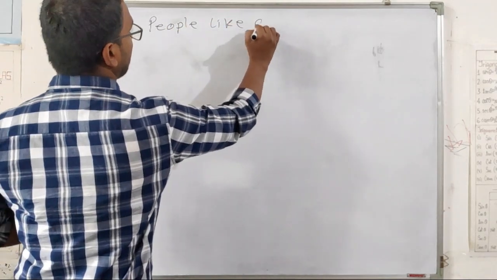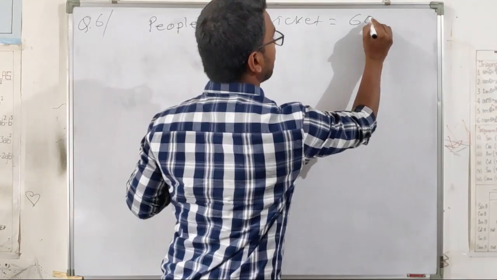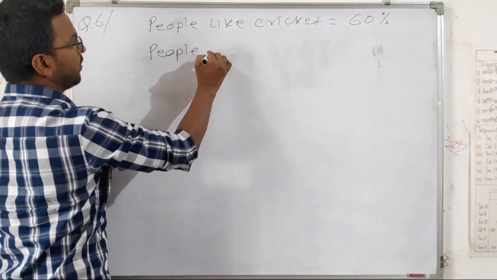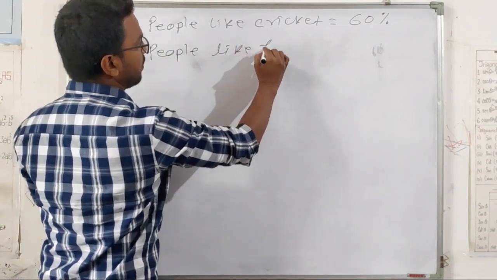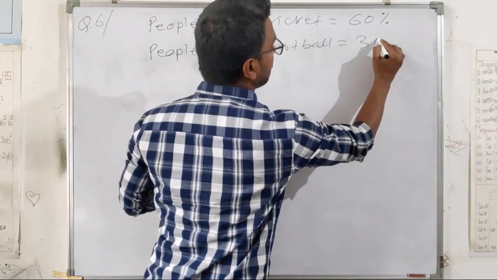People who like cricket equals 60%. People who like football equals 30%.